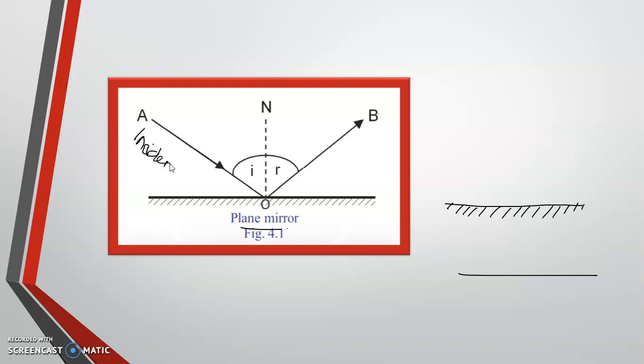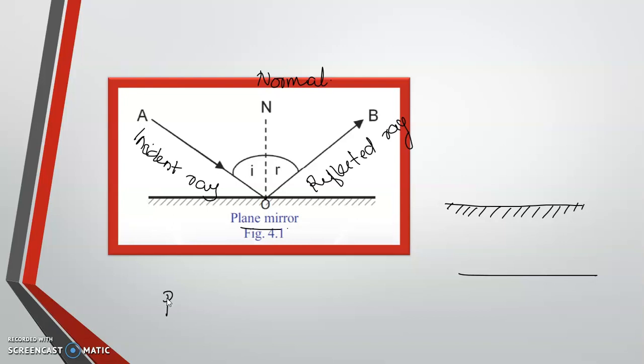Okay, the incident ray, and the ray which is reflected back is called the reflected ray. Understanding, right? So we have learned two terms, the incident ray and the reflected ray, and another thing is the normal. So what is normal? We are going to draw a perpendicular at the point of incidence.